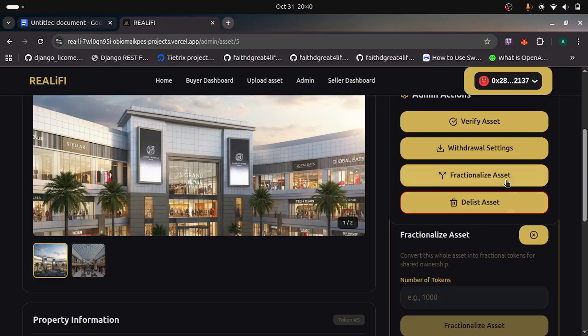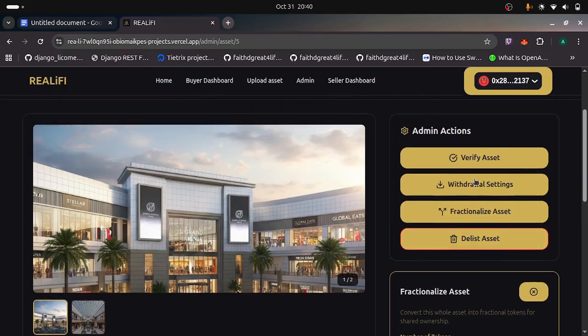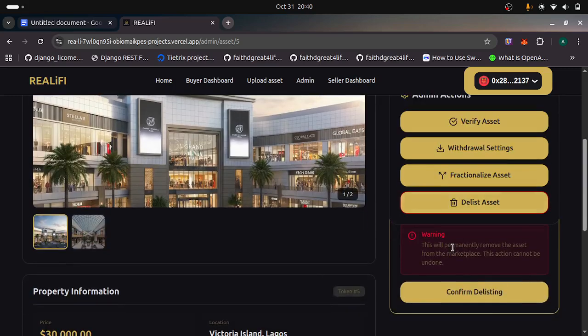Then you have fractionalized assets, but I have to verify the asset before I can fractionalize. The admin can fractionalize an asset, or the seller himself can choose to fractionalize. The person that owns the asset can fractionalize it however they want. They can also choose to delist assets. If you notice, this will permanently remove the asset from the marketplace. This action cannot be undone.